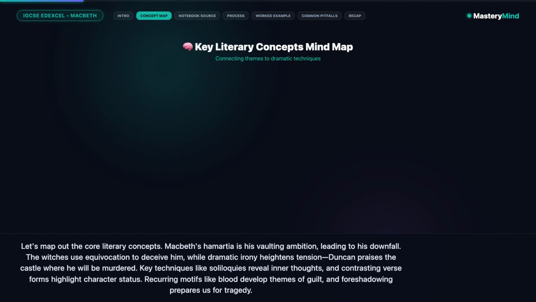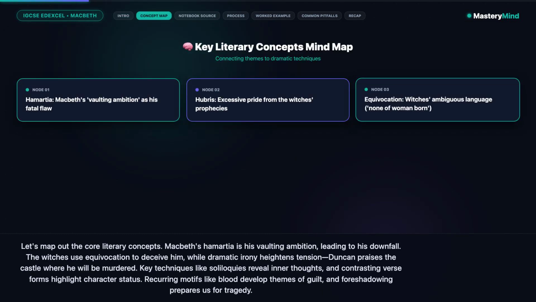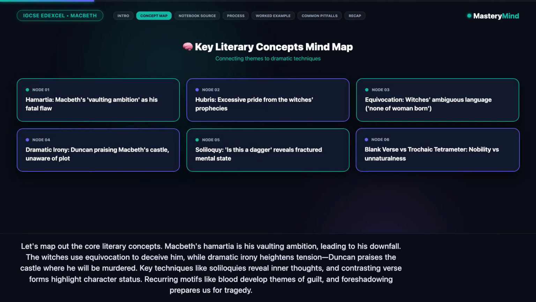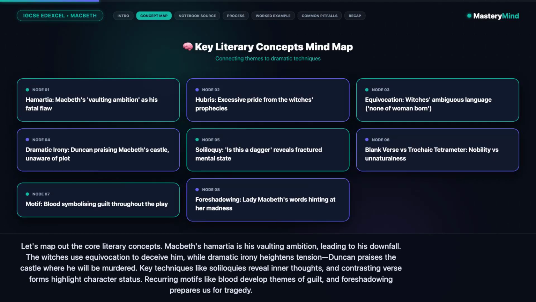Let's map out the core literary concepts. Macbeth's hamartia is his vaulting ambition, leading to his downfall. The witches use equivocation to deceive him, while dramatic irony heightens tension. Duncan praises the castle where he will be murdered. Key techniques like soliloquies reveal inner thoughts, and contrasting verse forms highlight character status. Recurring motifs like blood develop themes of guilt, and foreshadowing prepares us for tragedy.